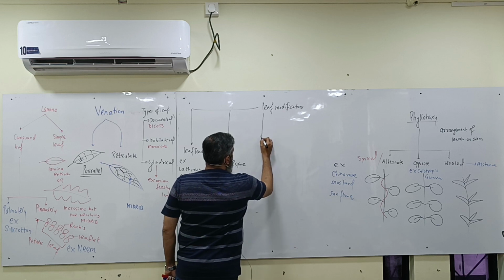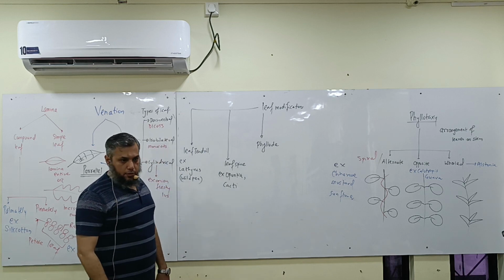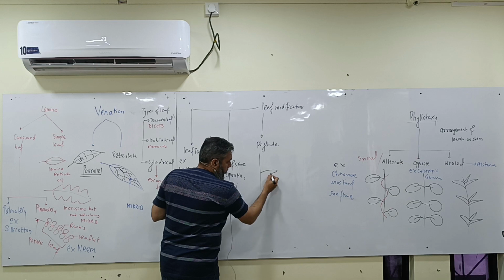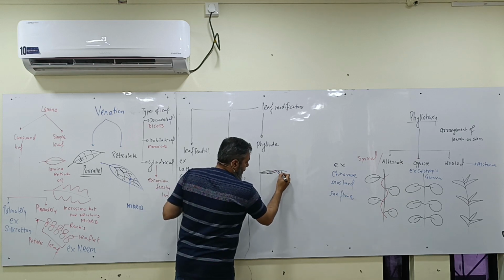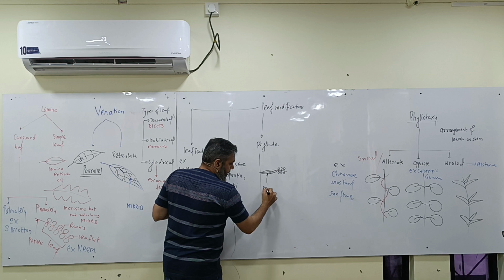Then we have phyllodes. क्या है? See here guys. The petiole becomes flat, green, leaf like, and you have a compound leaf over here. So who has become leaf like?